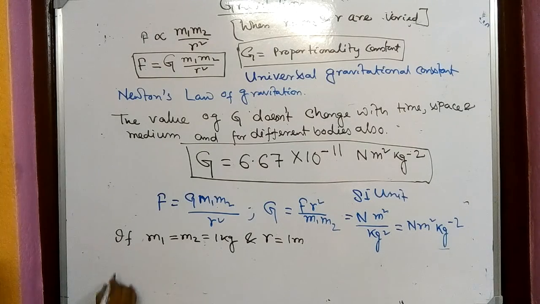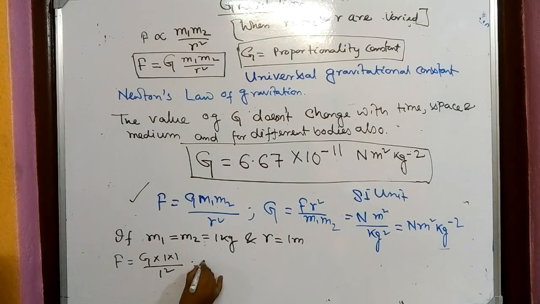If we put these in the equation, F equals G into 1 into 1 by 1 squared as per this equation. So here we can write F equals G, and by this we are able to define the value of G, or the definition of G.